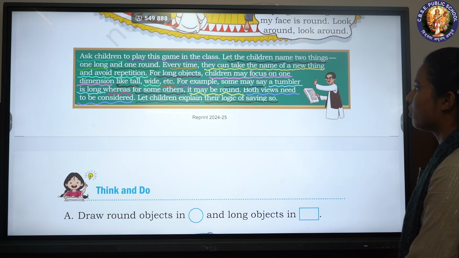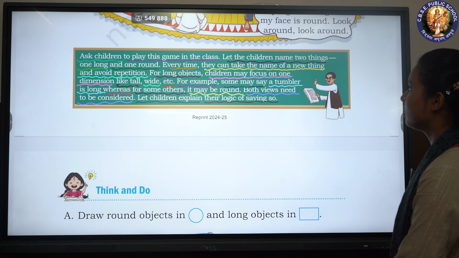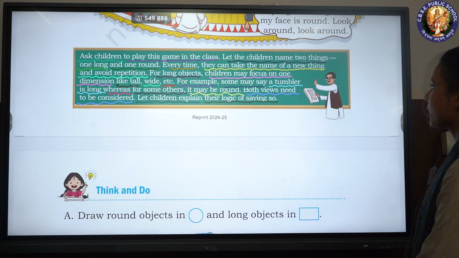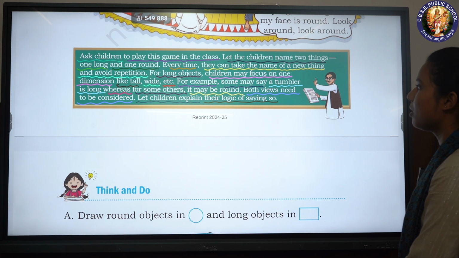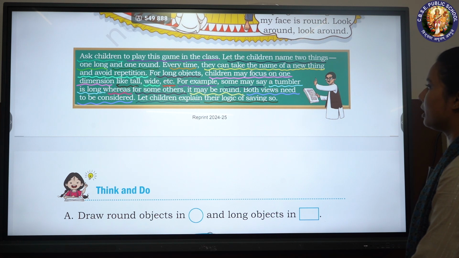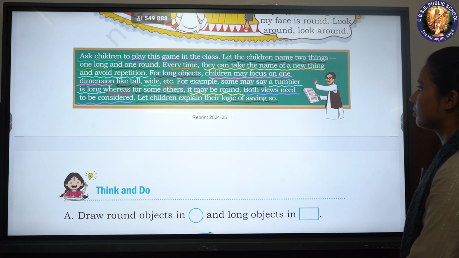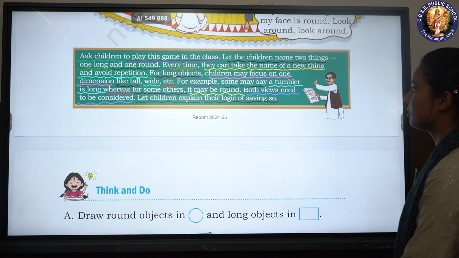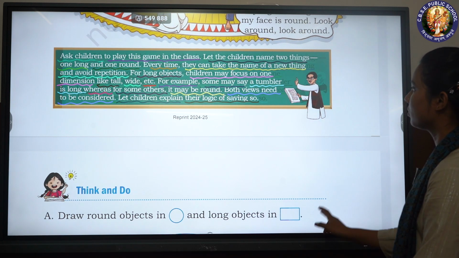For long objects, children may focus on one dimension like tall, wide, etc. For example, some may say a tumbler is long, whereas for some others it may be round. Both views need to be considered. Let children explain their logic of saying so.